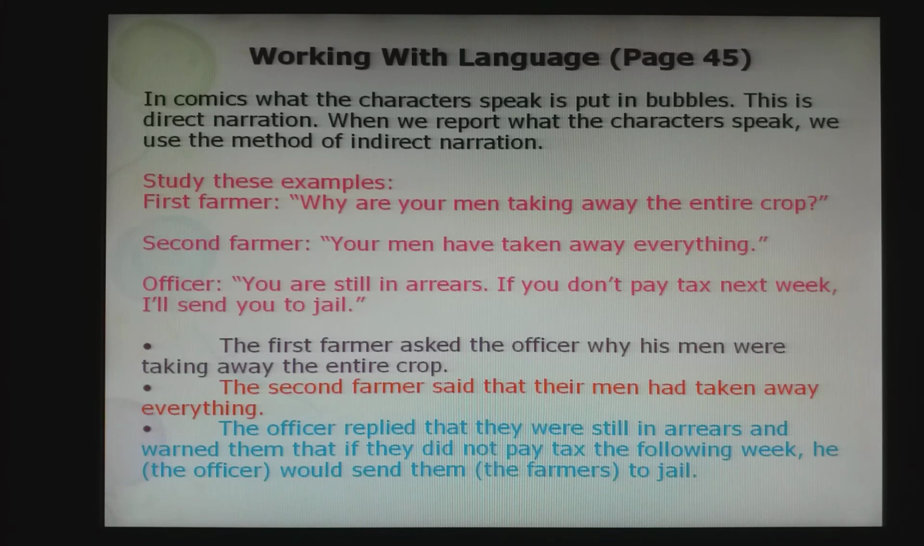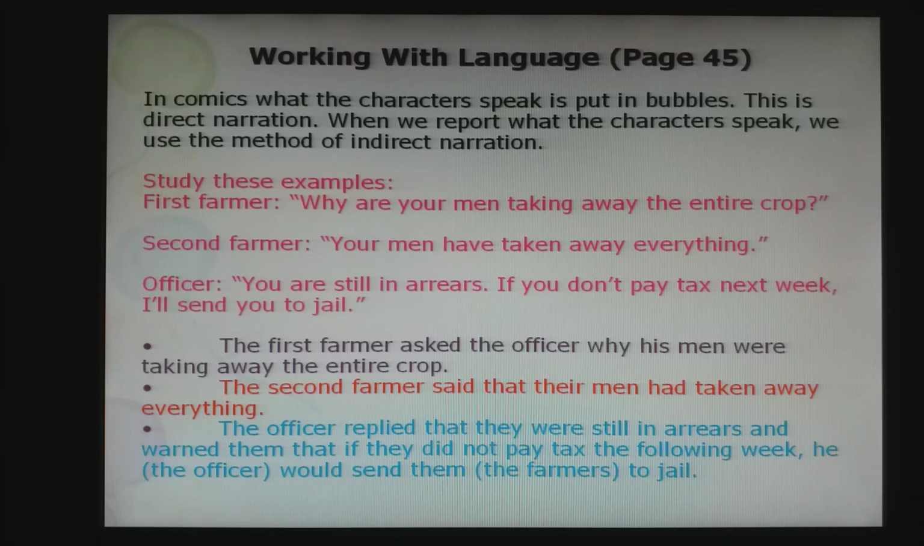Look at the example. It is a conversation between two farmers and an officer, British officer, okay. First farmer, why are your men taking away the entire crop? So obviously this is a question, okay. And the second farmer, your men have taken away everything. This is just a statement. And then officer, you are still in arrears. If you don't pay tax next week, I'll send you to jail. So here the officer is giving a warning, right? If you don't pay tax next week, I'll send you to jail. This is a warning. So keep all these things in mind.